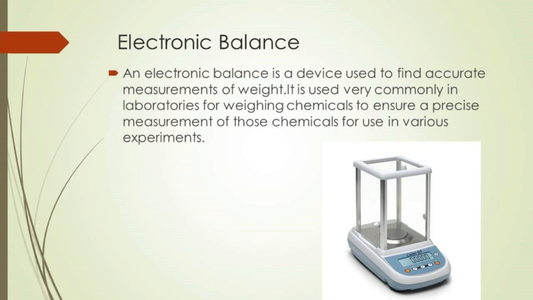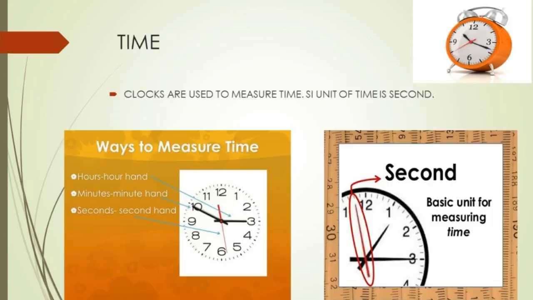Electronic balance. What is the use of an electronic balance? It is used to measure the weight of an object. It is used very commonly in laboratories for weighing chemicals to ensure a precise measurement of those chemicals for use in various experiments. Electronic balances may also be used to weigh food, other grocery items, as well as jewelry.